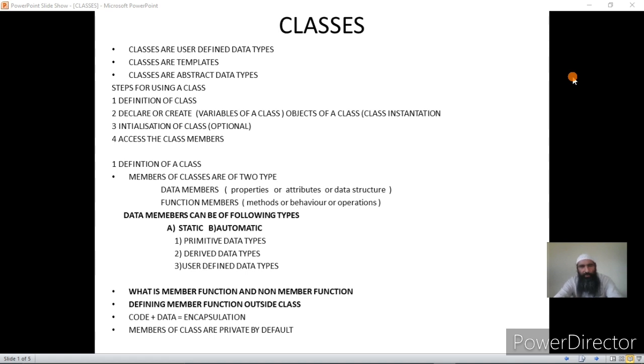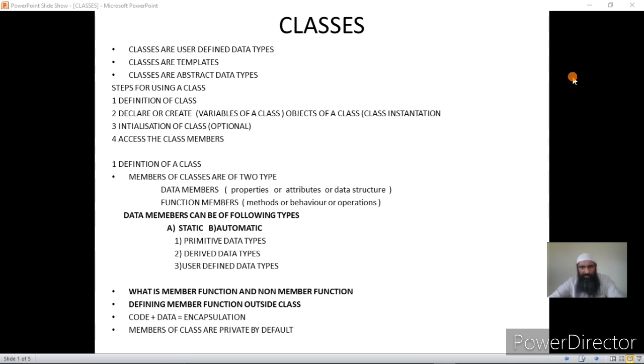Now one more thing is initialization of the class, but this is optional. Once you create the class variables, you can initialize them at the point of declaration. This we have seen in structures. Same way it can be done in classes, and I have shown it in that video. Now the fourth step is accessing the class members. We will discuss these steps, and from now onwards we will be focusing mostly on classes and objects, and the same argument can be applied to structures and structure variables.